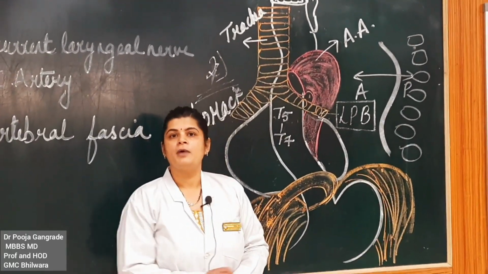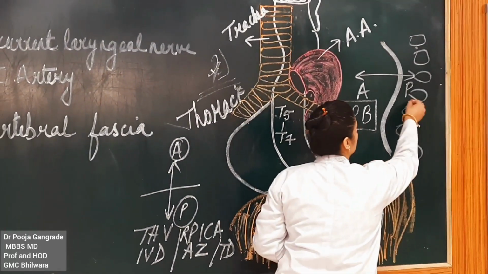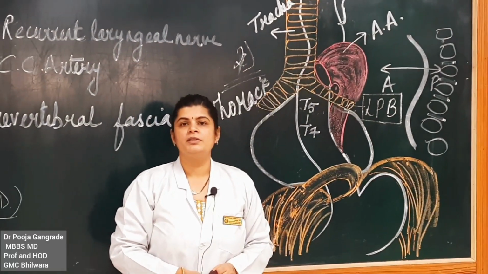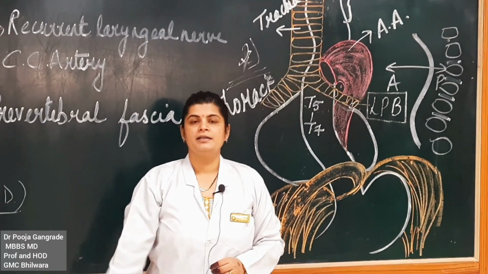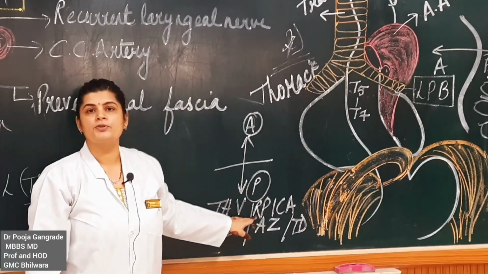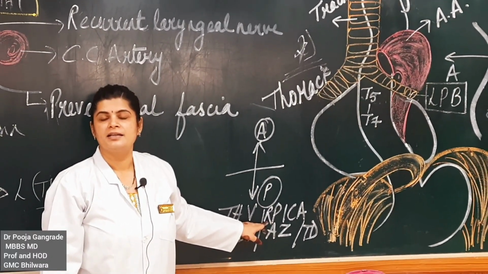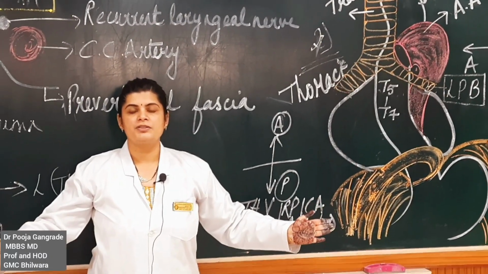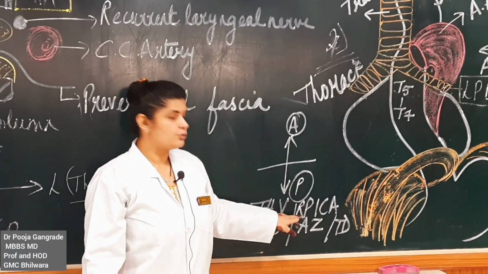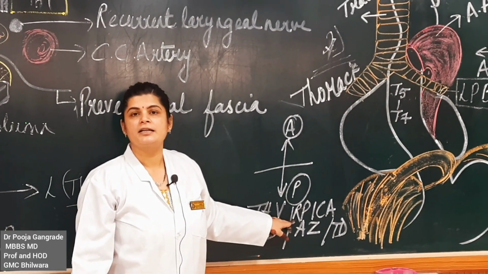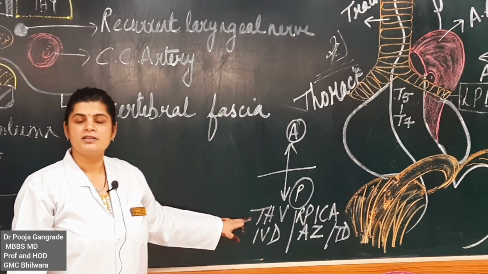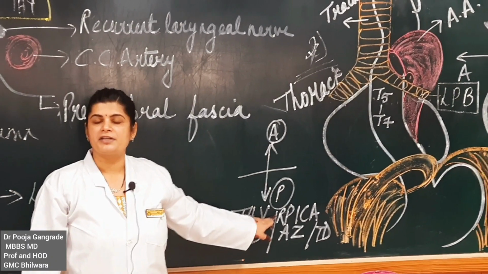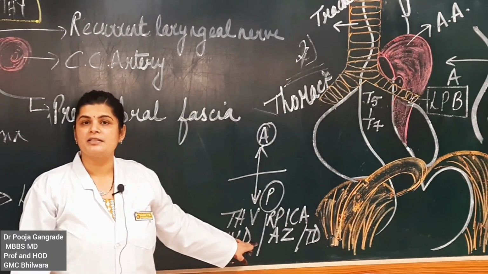So, the vertebral column along with the intervertebral disc. The vertebral column along with the intervertebral disc and the right posterior intercostal arteries. See, from the descending thoracic aorta, you are going to have branches which are going to come out, which are going to supply the posterior mediastinum. So, the right posterior intercostal arteries. First one was thoracic vertebra, intervertebral disc, right posterior intercostal artery, azygos venous system which is present in the posterior